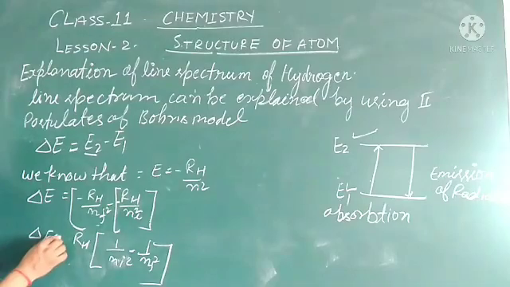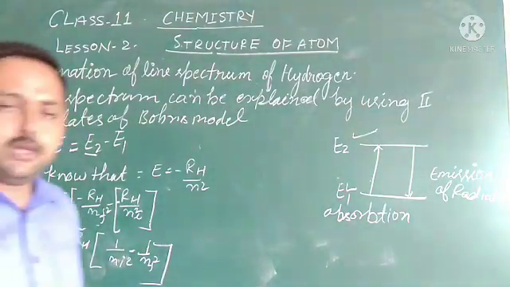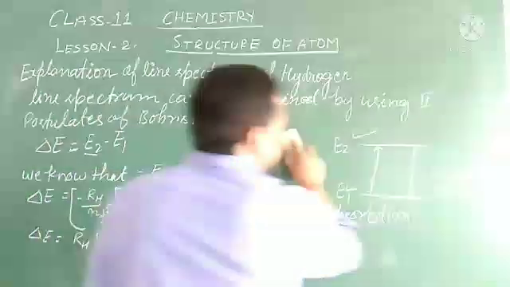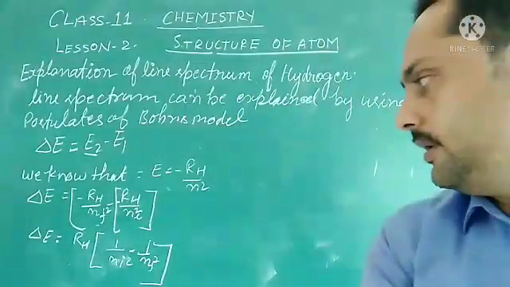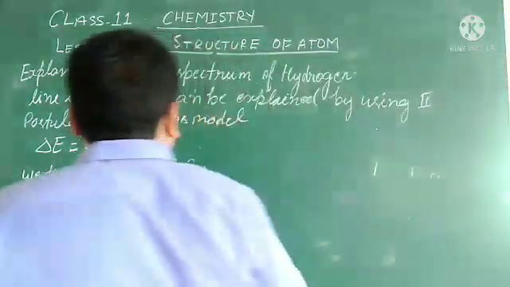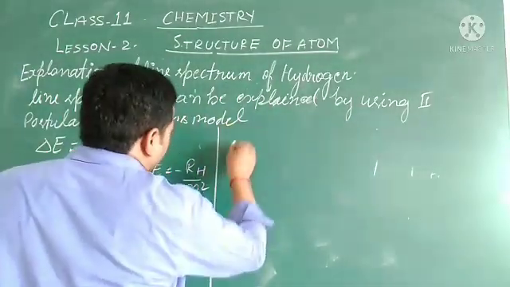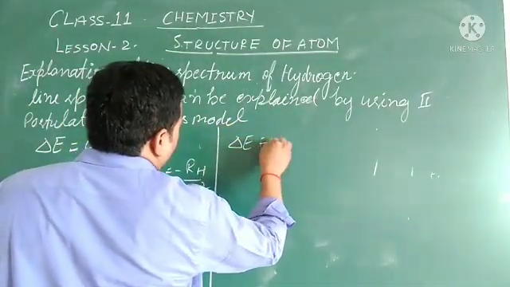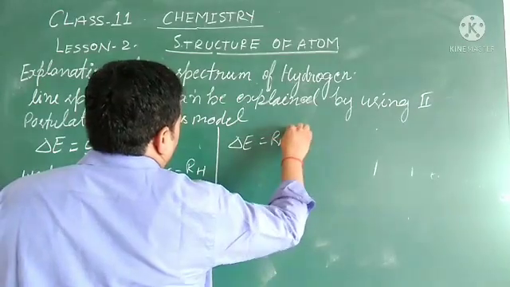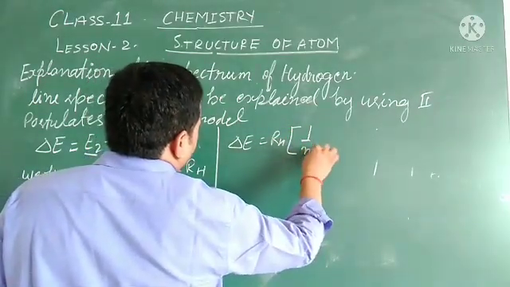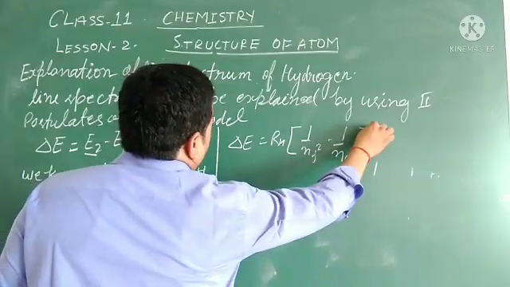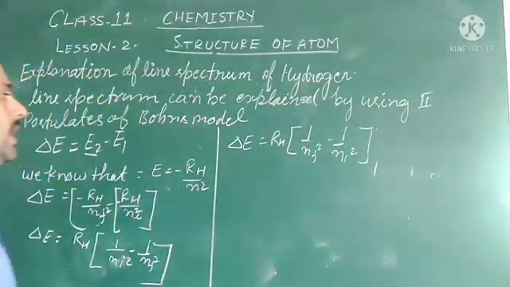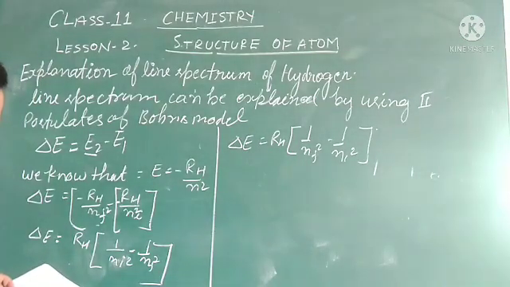So delta E equals RH into 1 upon nf square minus 1 upon ni square. This we got. And what is the value of this? What is the value of this here?